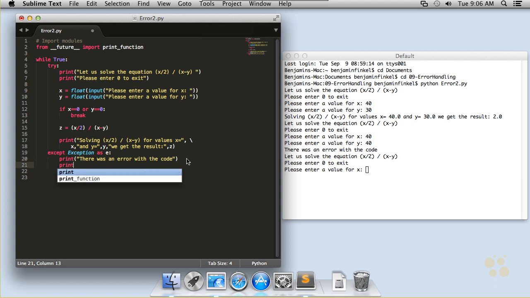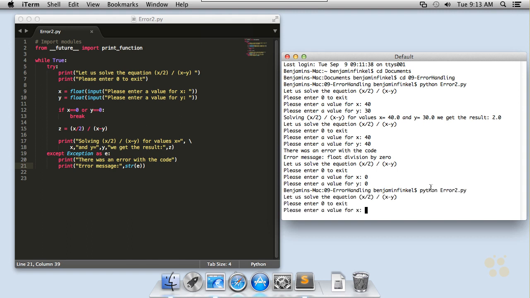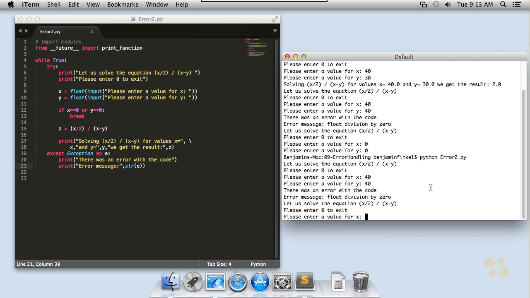We can say print error message, and we'll come over here and say str(E). So all I'm doing is printing E, which is the variable that's been passed into my exception clause, out onto the screen. Let's see this run in action. I'll execute my program, and again I'll key in 40 and 40. You can see it said, okay, there was an error with the code, just like before, but now below that it says the error message was float division by 0.